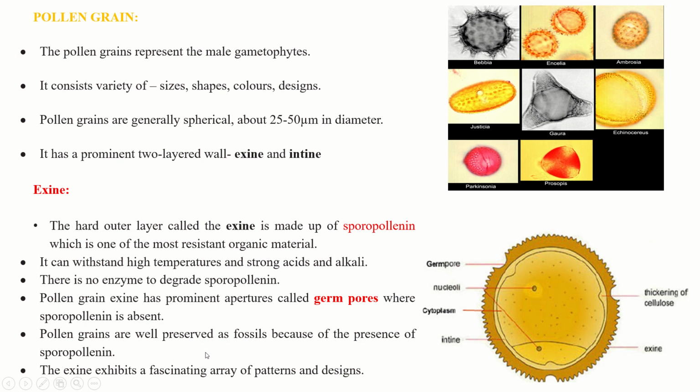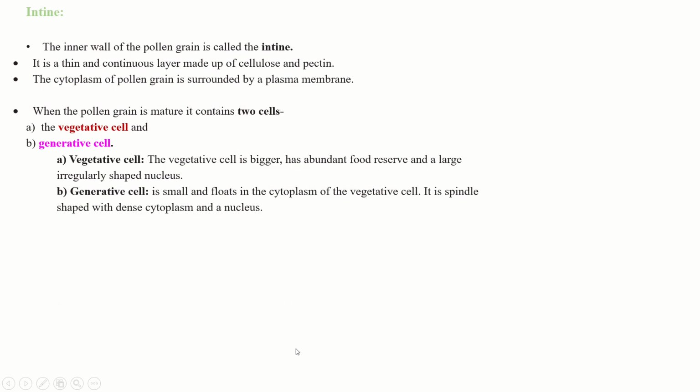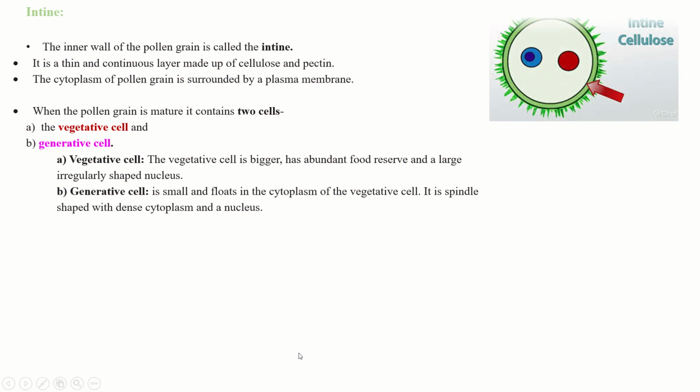The exine exhibits a fascinating array of patterns and designs. You can see the exine consists of different patterns and designs: triangular shape, oval shape, and the design also. Next layer, the innermost layer, is the intine. The inner wall of the pollen grain is called the intine.